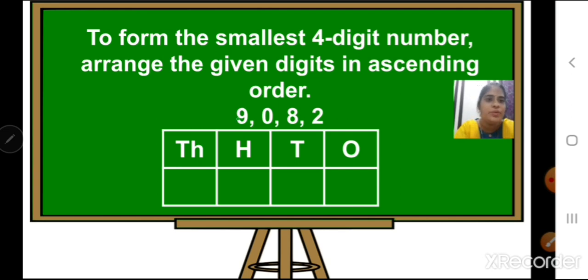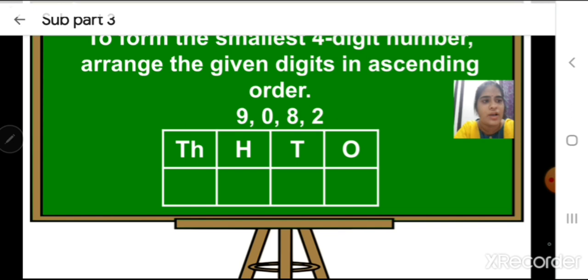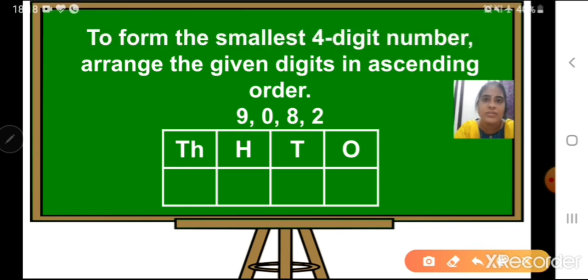Now here you can see 4 digits are given. Which is the smallest one? 0. But can I put 0 in thousands place? No, I cannot. Why? Because if I put 0 in thousands place, I will be forming a 3-digit number. But in my question, they have asked us to form a 4-digit number. So after that, which is the smallest one? Number 2. So we will write 2 in thousands place.